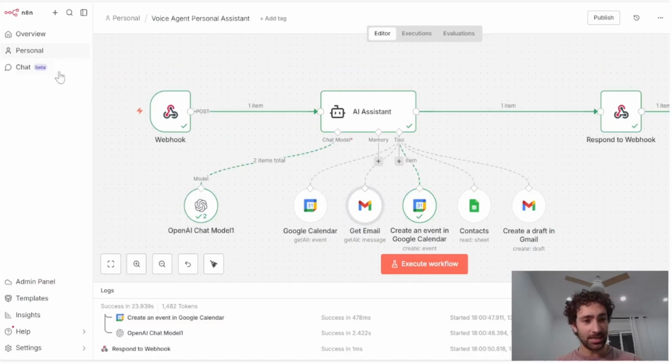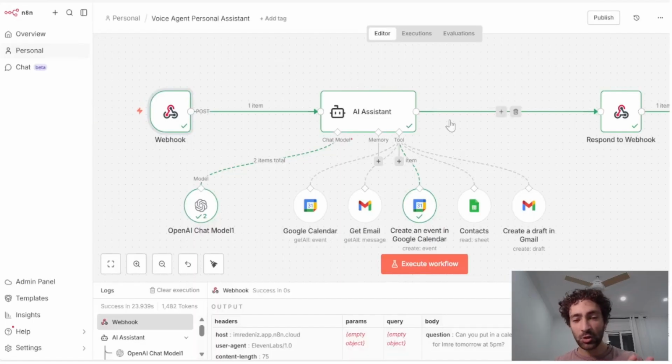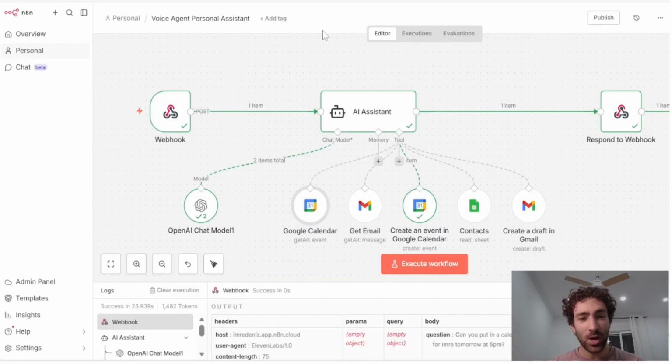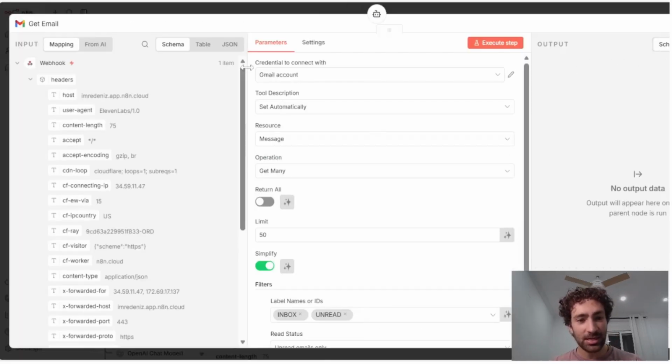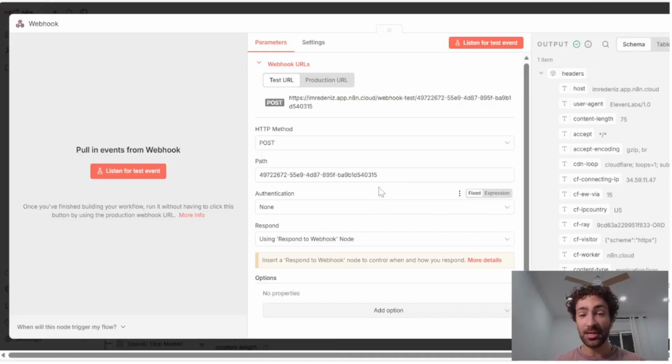Okay, let's get into it. So to start with, I have a webhook, and what I'm not going to do, by the way, is go into the details of these tools, because I went through those in the last video, and all it is discussing is when the AI needs to call each of these tools. Okay, and these are very simply set up, and I won't go into too much detail on those. But the webhook is where the important things happen.